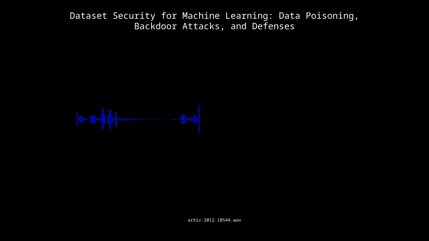Okay, so I've got these backdoor attacks waiting in the wings, ready to spring into action. But surely it's not all doom and gloom, right? There must be ways to fight back against these threats. Absolutely. There are, and researchers are constantly developing new defenses to detect, repair, and prevent these attacks. We can delve into those next.